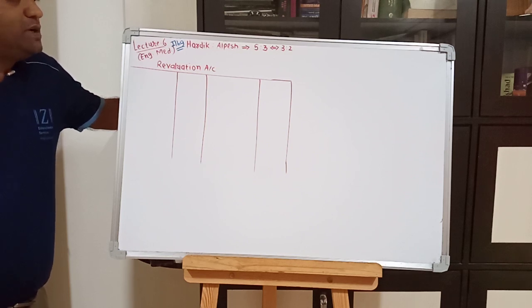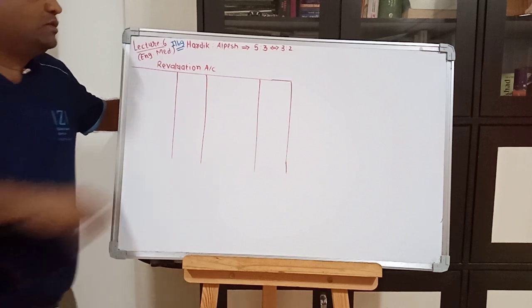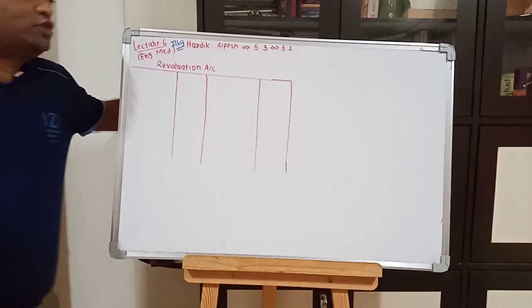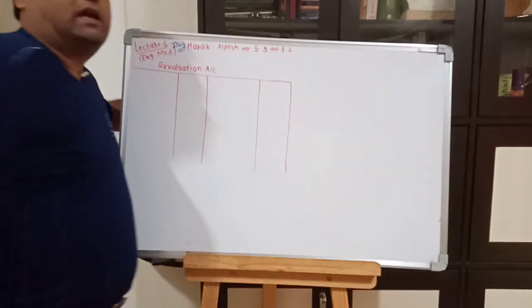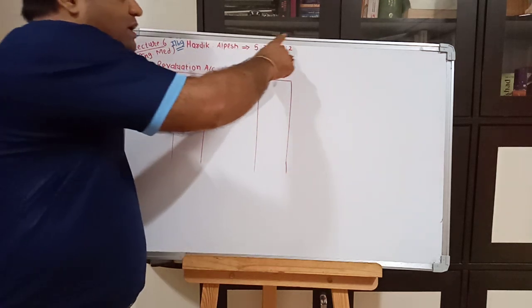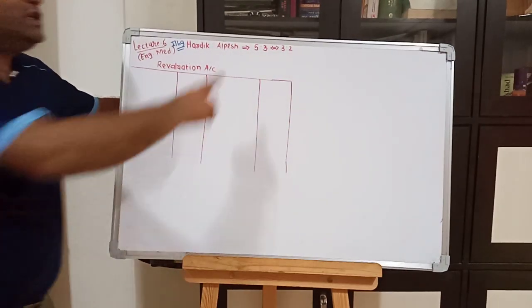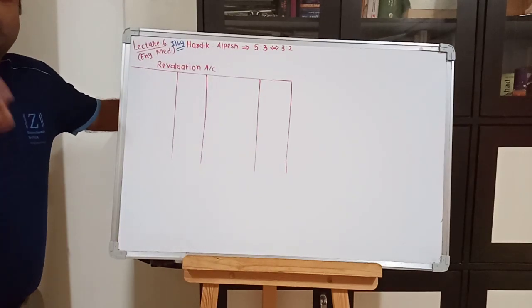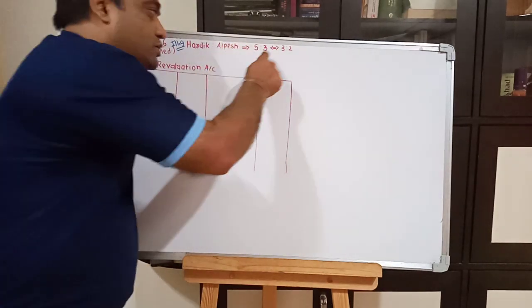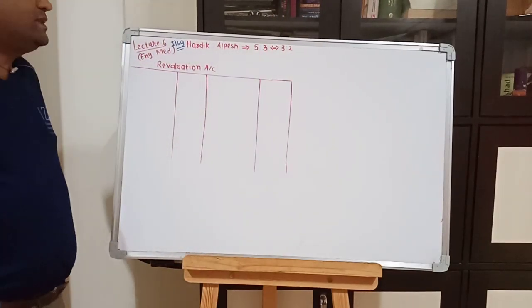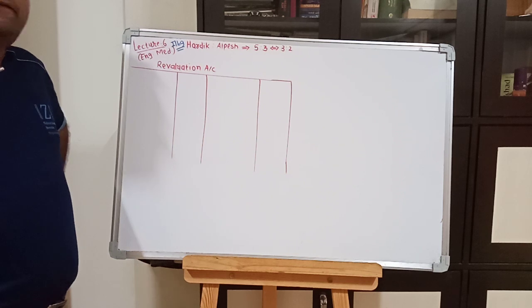In illustration number 9 there are two partners, Hardik and Alpesh, and their old ratio was 5:3, and after some time they have decided the new ratio 3:2. So it is old ratio, it is new ratio, but in this example only you have to consider old ratio whenever you require. So friends, let's start the example number 9.